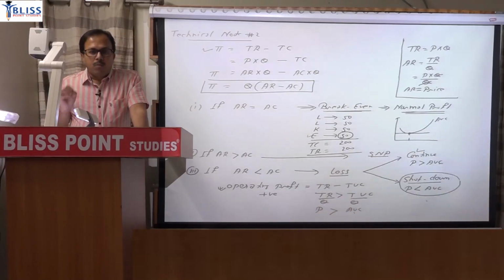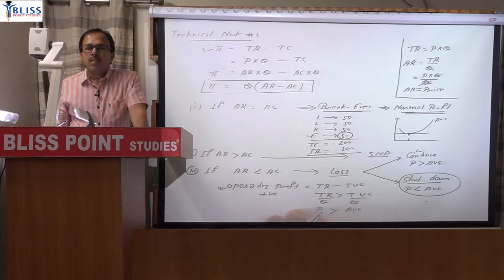So P equal to minimum of AVC is the shutdown point. Price equal to minimum of average variable cost will be the shutdown point. Clear? So any price lower than minimum of AVC, there will be no production. So in that case, quantity will be equal to 0, because the firm has decided to shut down the production.